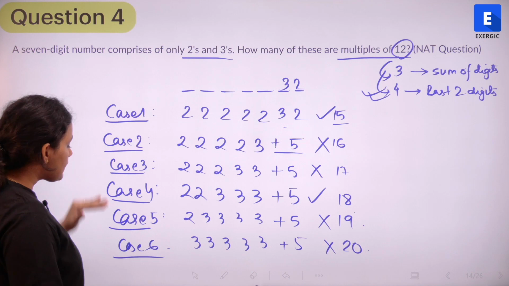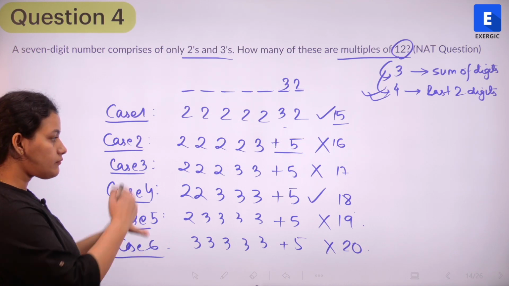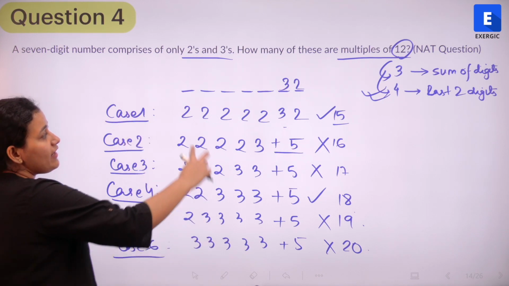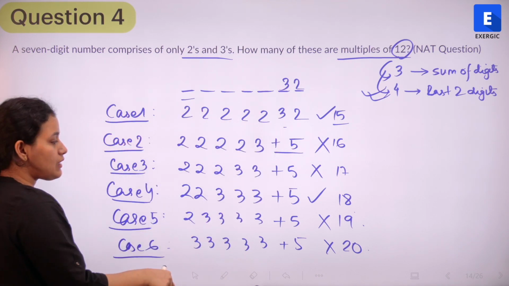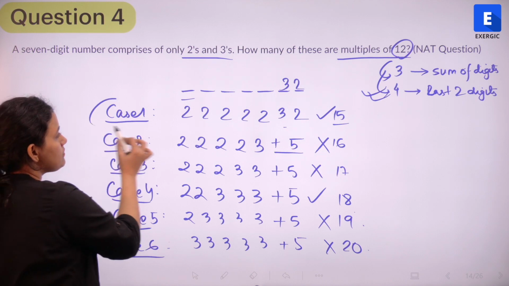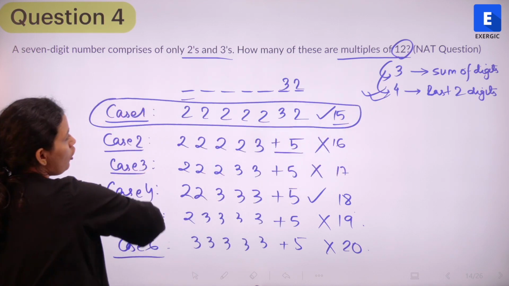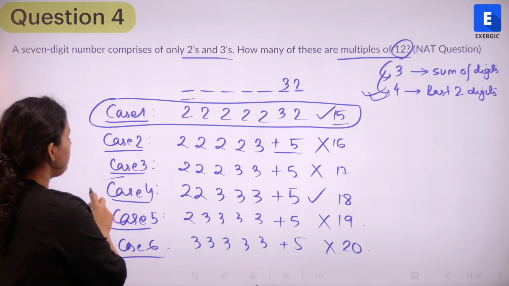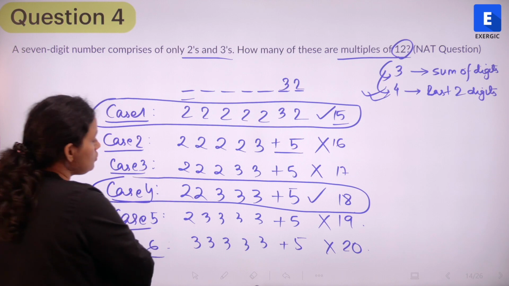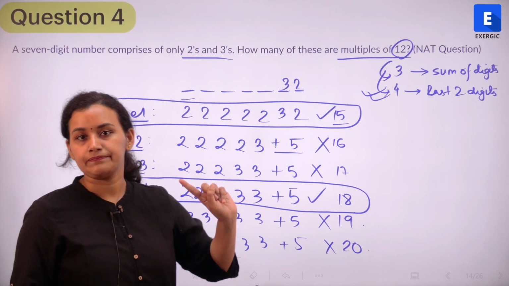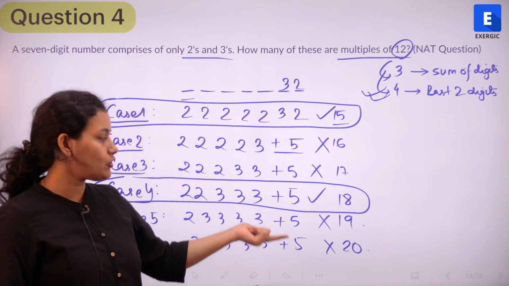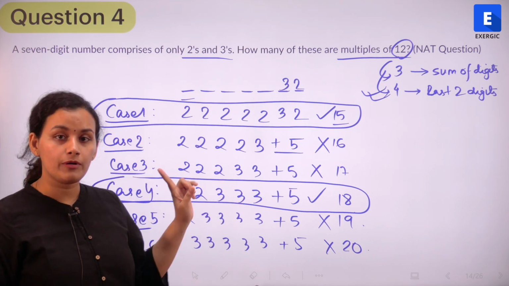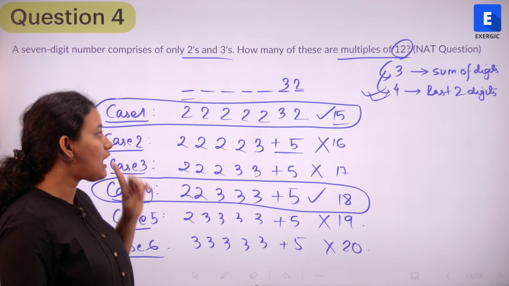So out of all the cases that are possible, out of all the ways by which we can fill the first 5 digits of this number, only 2 cases are possible. Case 1, where all of the digits are filled with 2, and case 4, where we have 2 2's and 3 3's. Clear? So now let us look at how many different ways by which we can arrange this, similar to the probability question that we discussed in the last video.